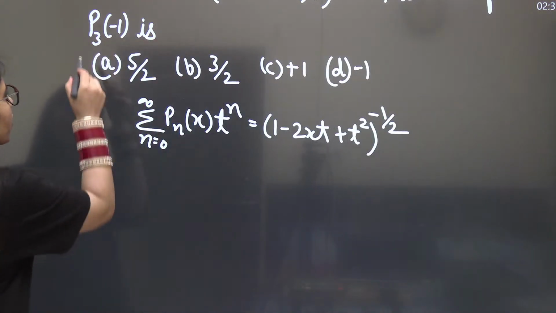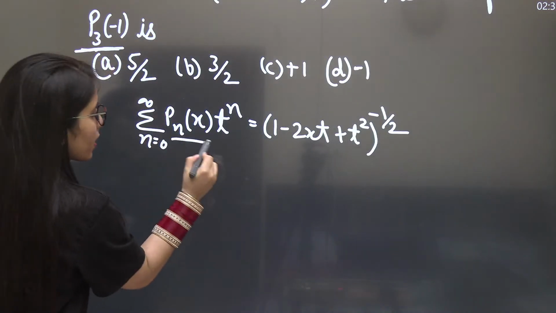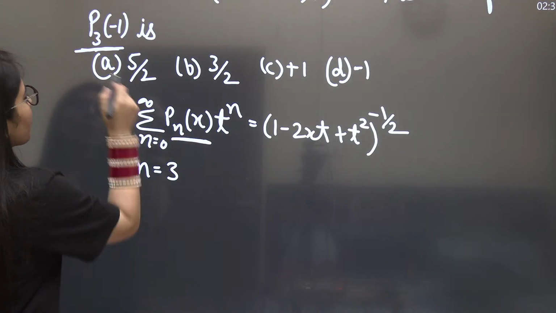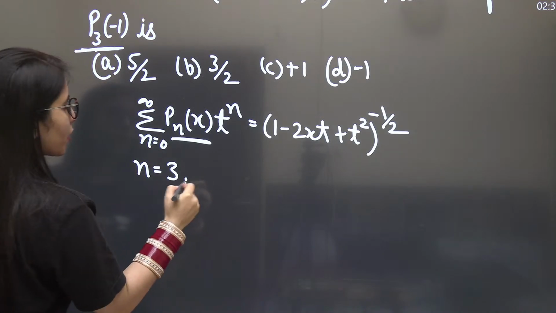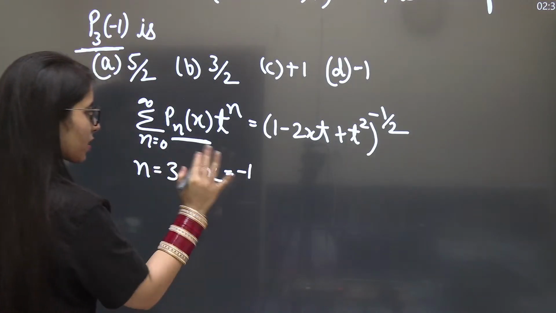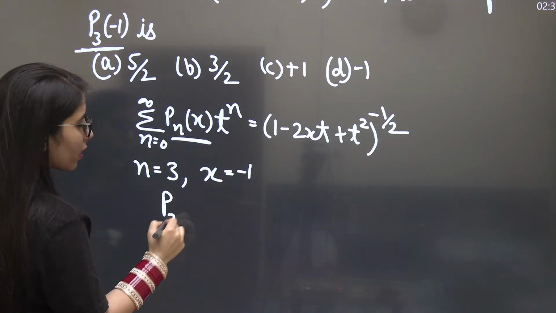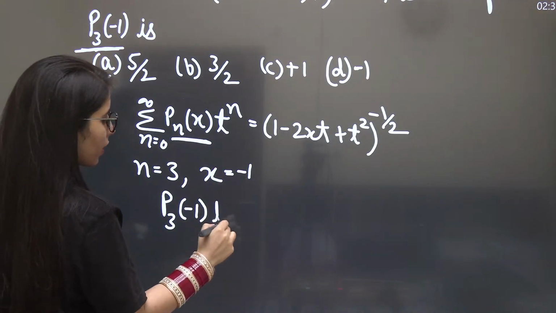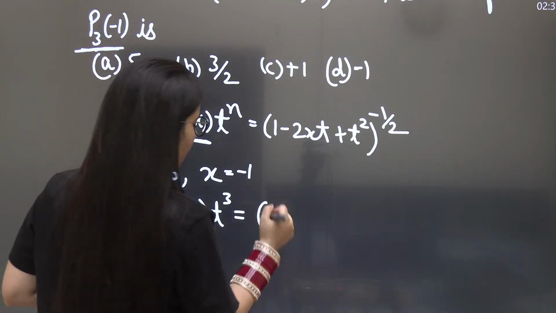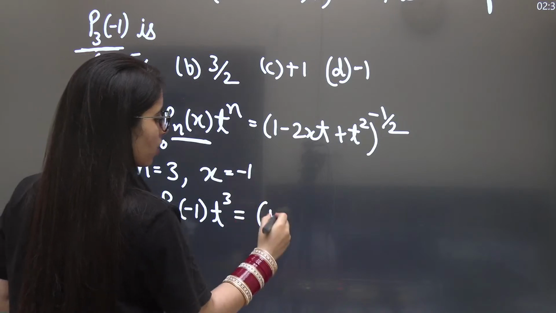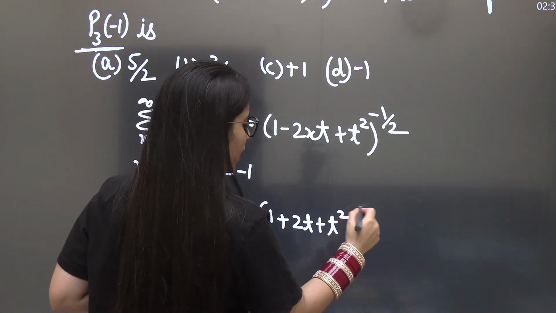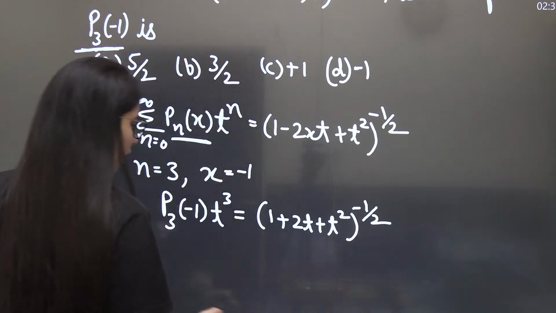If you compare this P_3(-1) with P_n(x), you have to fix the value of n. What should it be? It should be 3, because you can see at the place of n, 3 is written there, and at the place of x, what should be there? That should be minus 1. Let's fix these values. So we can write it now without summation because we have taken a fixed value there. So this is how we are going to get 1 minus 2xt; now x is minus 1, which will give you plus 2t and plus t^2, to the power minus 1 by 2.